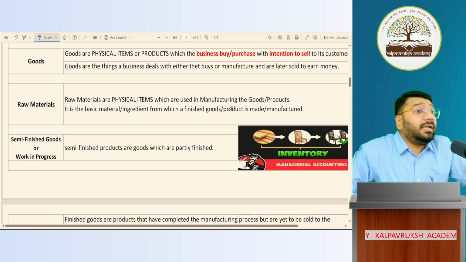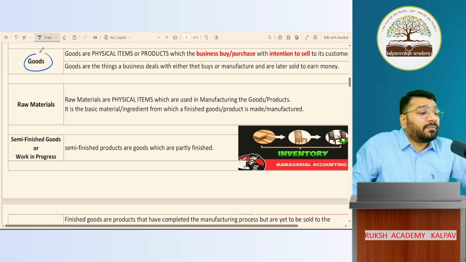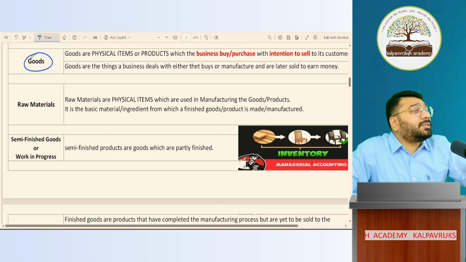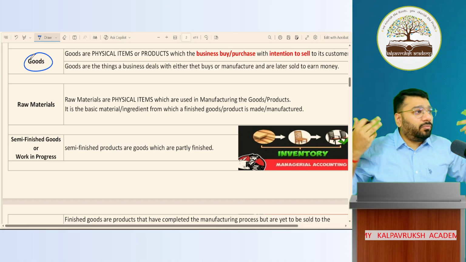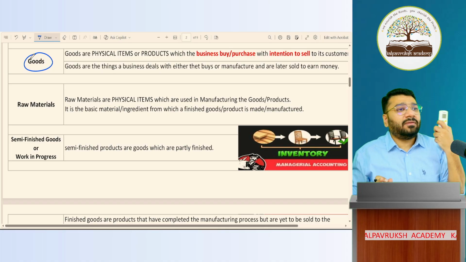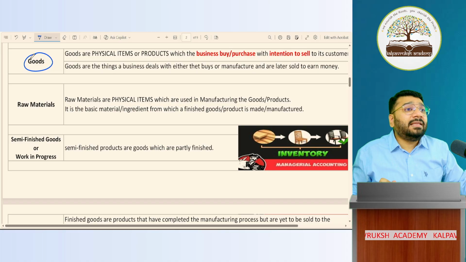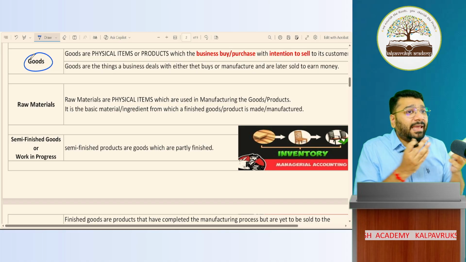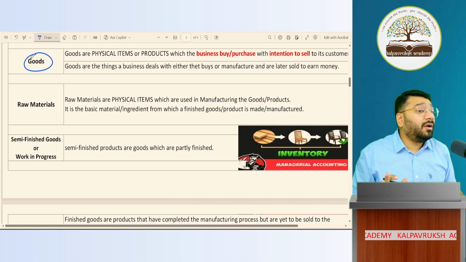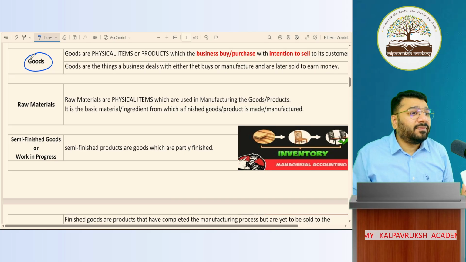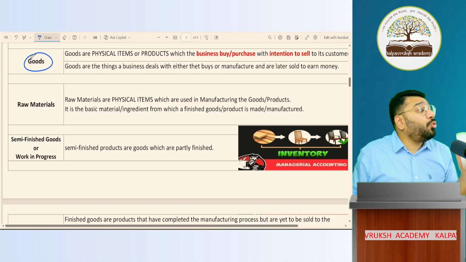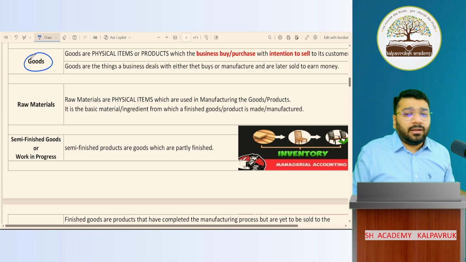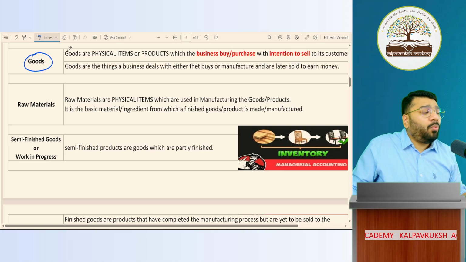Now, whenever we come across multiple questions, you will come across one term called goods. What is meant by goods in accounting is what we are going to study. Goods in normal language, we know what is goods. Anything that we buy to sell, anything that we buy to consume, anything that we can physically touch is goods. But that is in our day-to-day life. That is not the meaning of goods when it comes to accounting. Accounting has given its own meaning of goods. That is what we are going to learn. Are you ready? Now, what is goods?